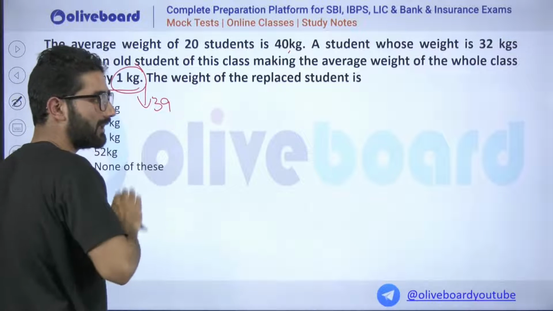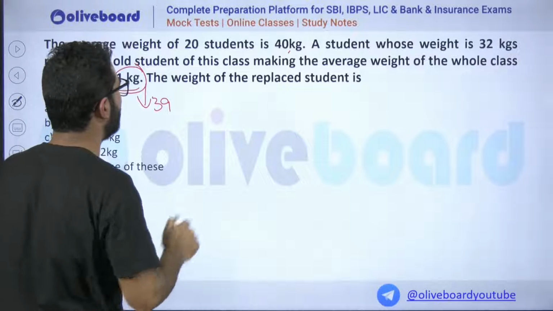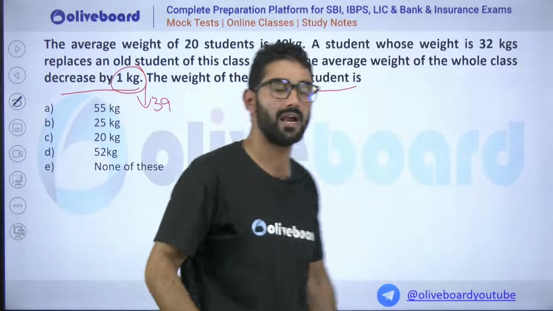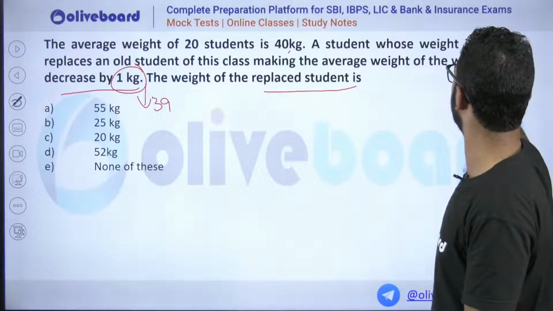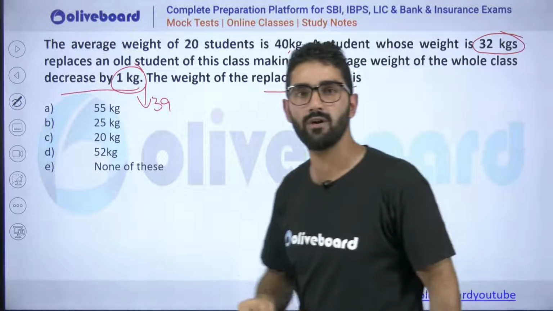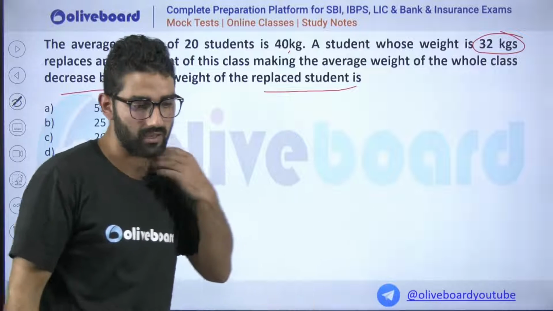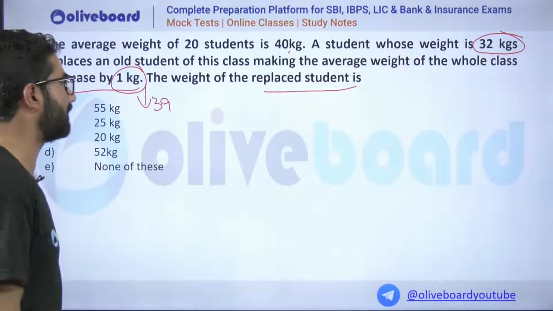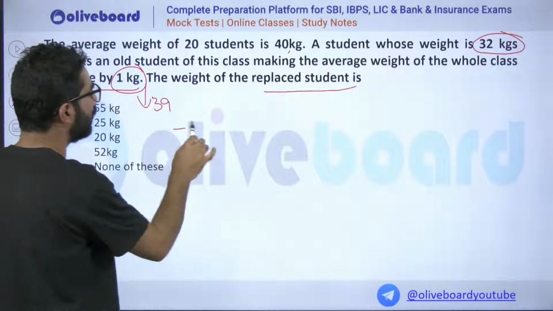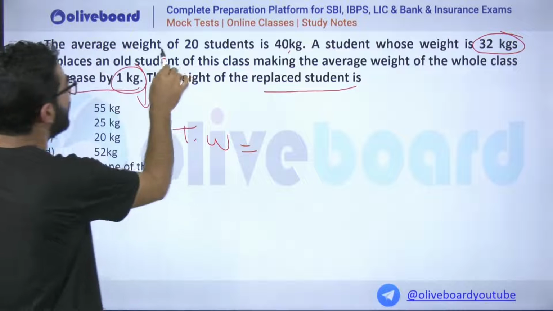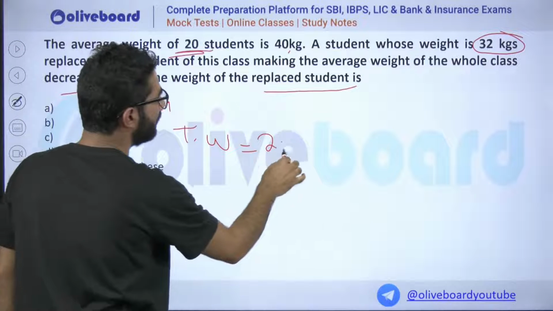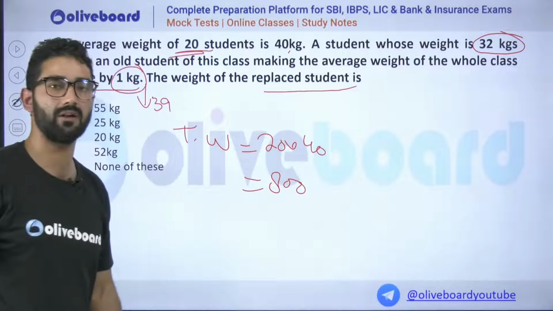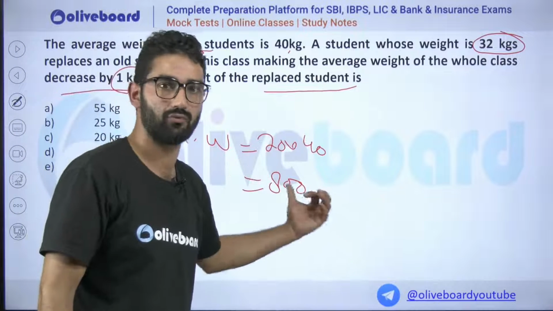When someone comes in and someone goes out, only one student is replaced. I know that the incoming student has a weight of 32 kgs. I am going to find out the weight of the person who goes out. Total weight for these 20 students will be 20 multiplied by 40, which is 800 kilograms.